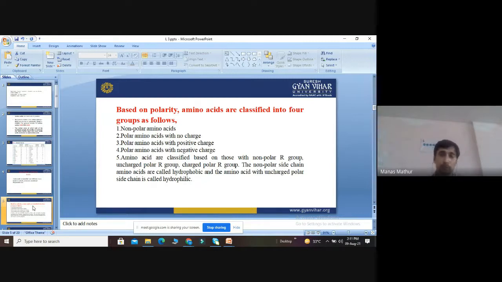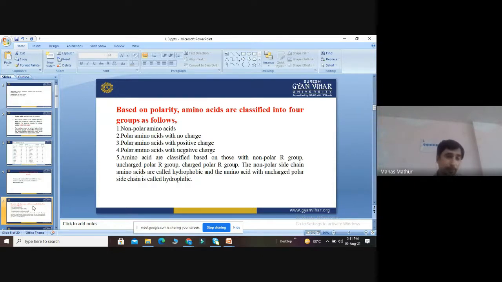Essential amino acids are those which are not synthesized by the body. They are 9 in number. Non-essential amino acids are synthesized by the body. They are 11. Total 20. One amino acid, proline, is called an imino acid, not an amino acid, because it disturbs the shape of the amino acid. Then comes selenocysteine, a newly discovered amino acid which is used in gene expression studies.